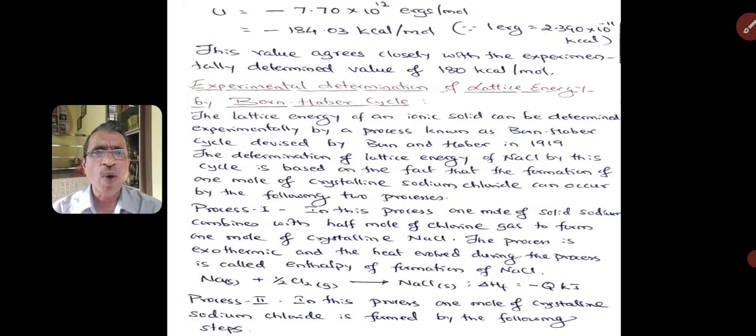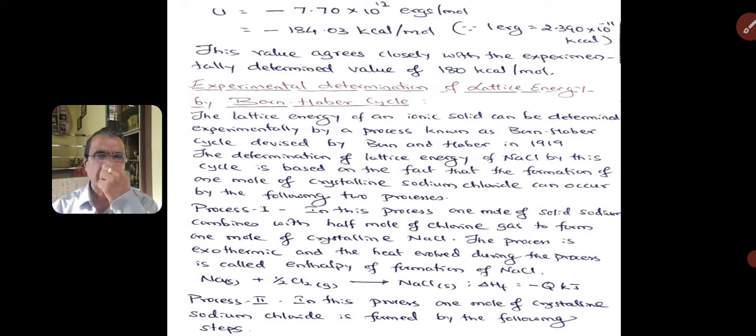In process 1, 1 mole of solid sodium combines with half mole of chlorine gas to form 1 mole of crystalline sodium chloride. The process is exothermic and the heat evolved during the process is called enthalpy of formation of sodium chloride.